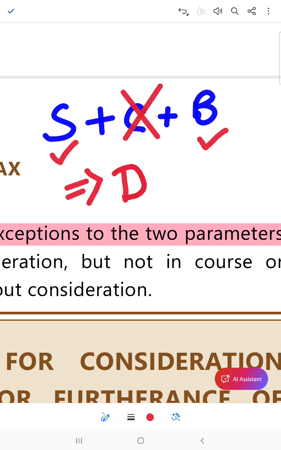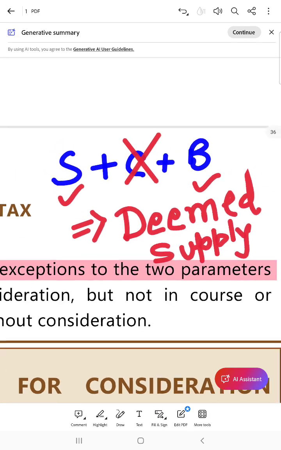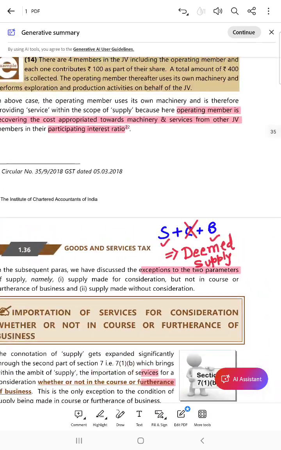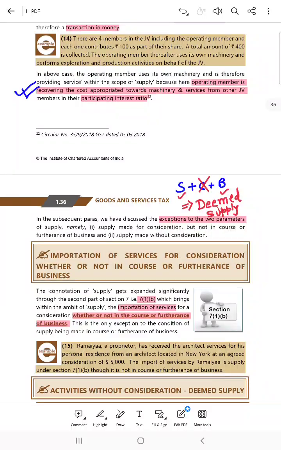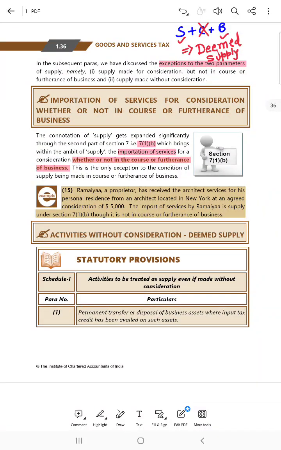deemed supply. Why? Because in commercial transactions, it's not only money that helps in growing of business. It is not only money which is actually required to survive in business.